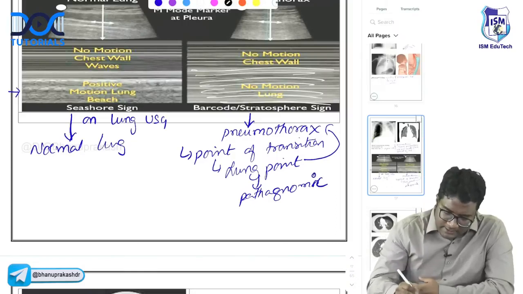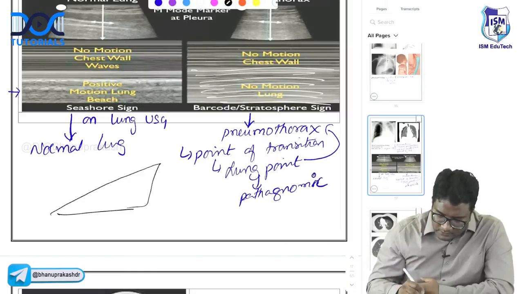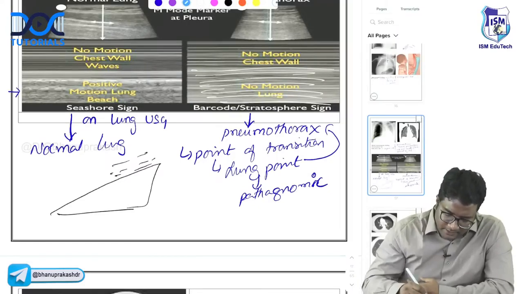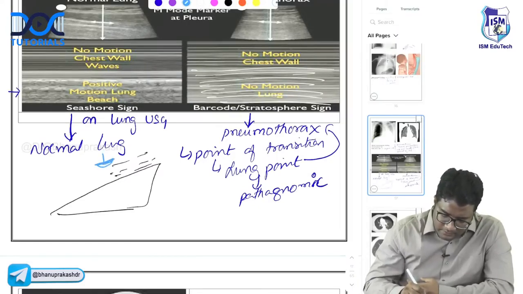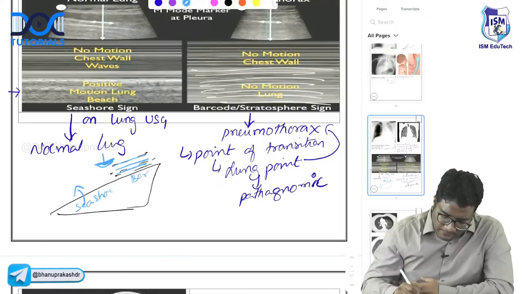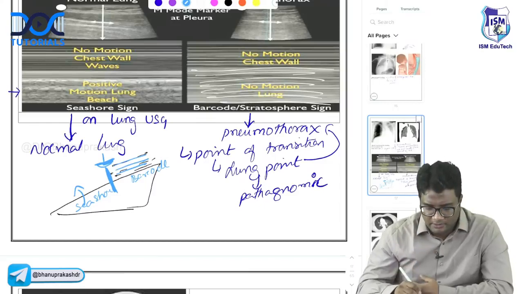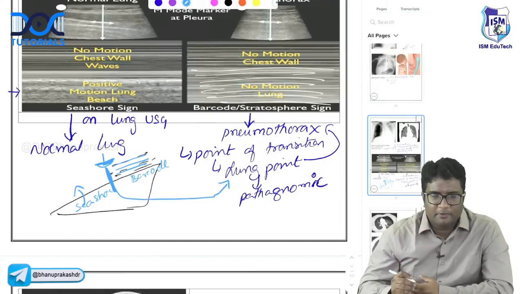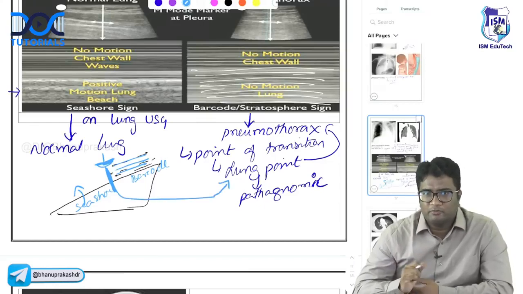So imagine this is the lung. This is the pneumothorax that we have. And I'm doing ultrasound here. So this will show seashore sign. This will show barcode sign. So here you will see seashore, here you will see barcode, and in between you see a point of transition, right? This point of transition is called lung point, a pathognomonic finding of pneumothorax. Okay.